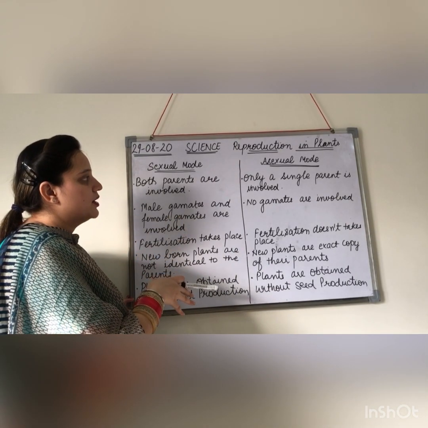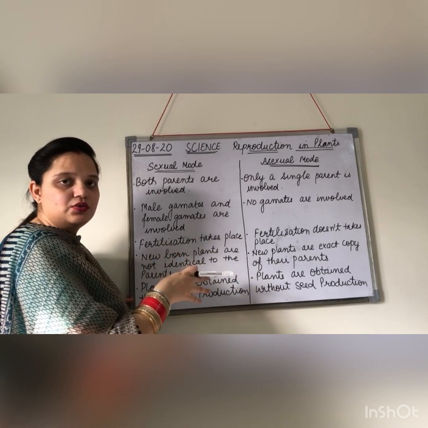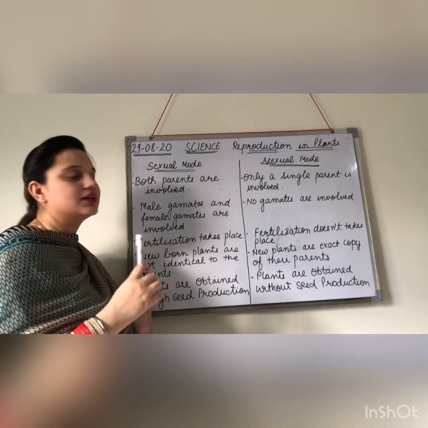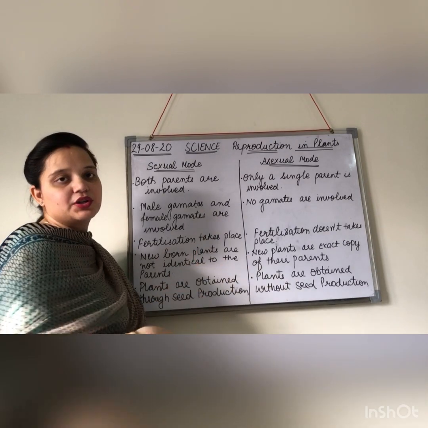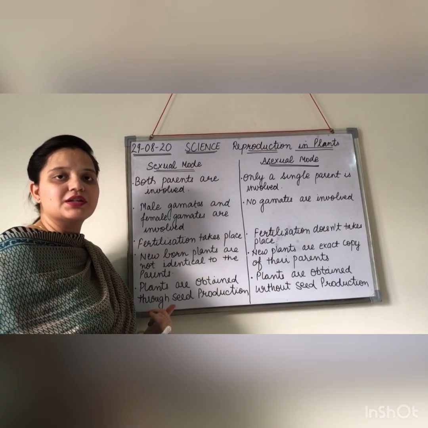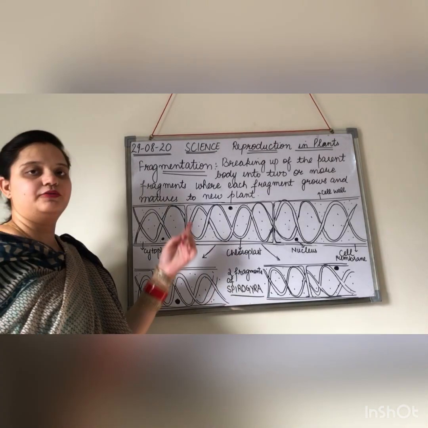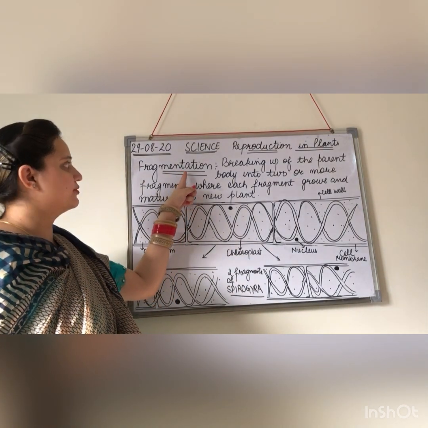Okay, so this is about the difference between these two, and now we are going to discuss the asexual modes of reproduction in detail. Firstly, we will be starting with the fragmentation method. The first mode of asexual reproduction is fragmentation.